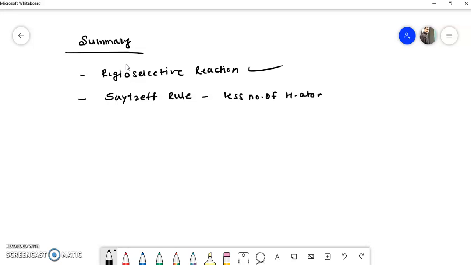This is the Saytzeff rule, and we have seen two examples of this Saytzeff elimination. I think this point is very simple to understand, and I hope all of you understand this point. And in examinations, questions are always asked on this point. So study hard and study smart.